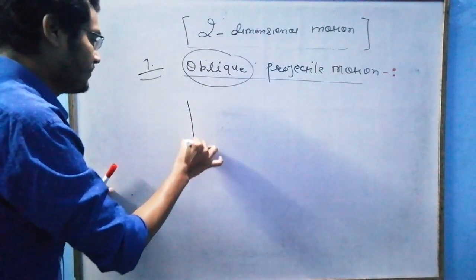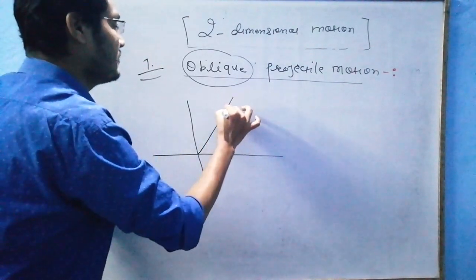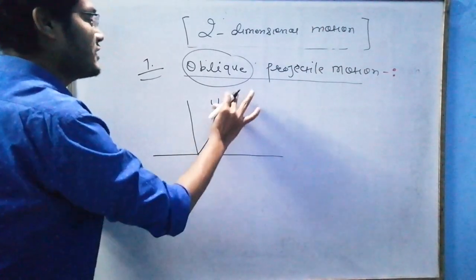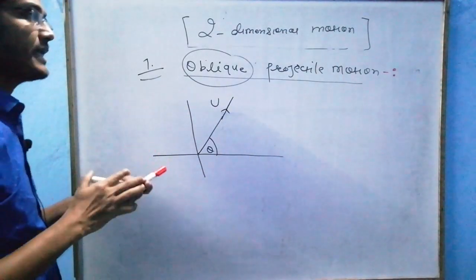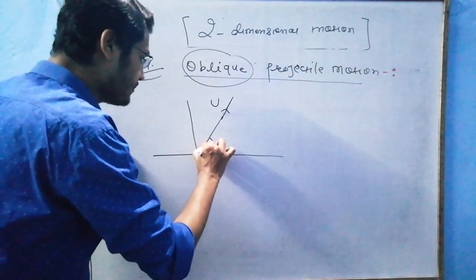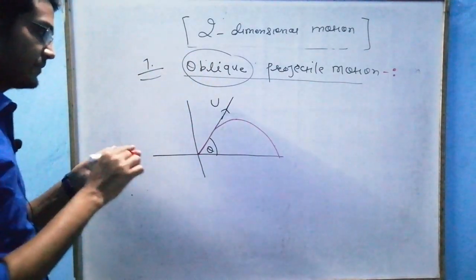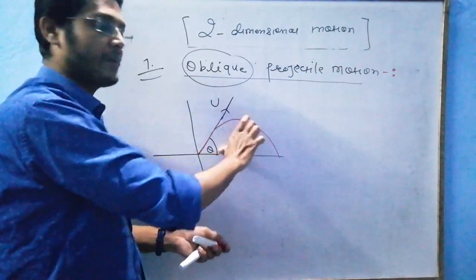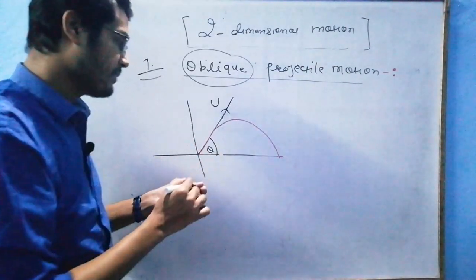Let us see the diagram. See, suppose this is a particle which is thrown with some velocity u, by making some angle theta. So we know that the path would be parabolic. No doubt in that. The path would be parabolic, because this particle traces a curved path, and that curved path must be parabolic.